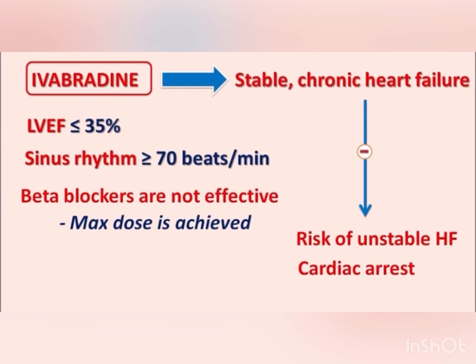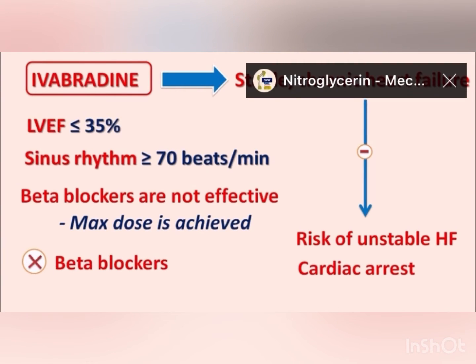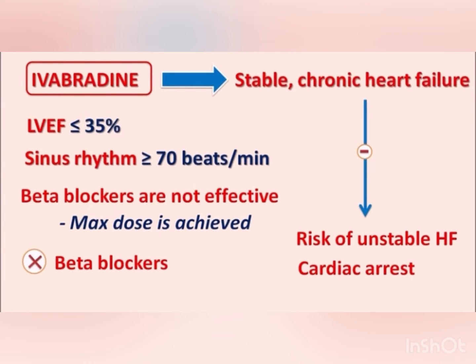And finally, this drug can also be given in patients who are contraindicated with beta blockers. For instance, beta blockers at a high dose produce bronchospasm and they are contraindicated in asthmatic patients. So in such patients or in any other contraindication of beta blockers, ivabradine can be given in order to control the heart rate.